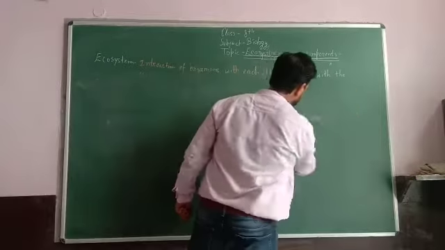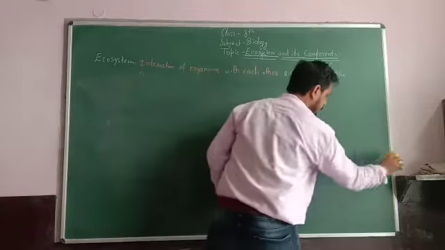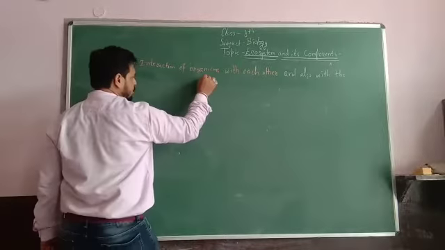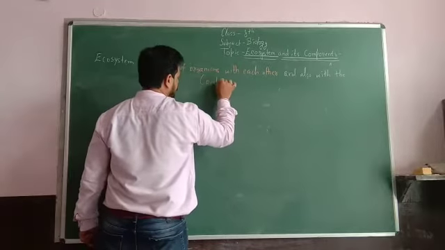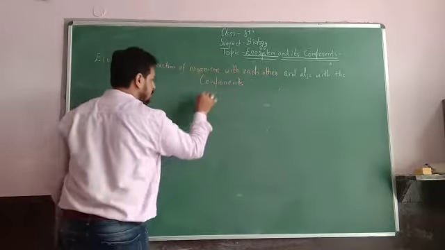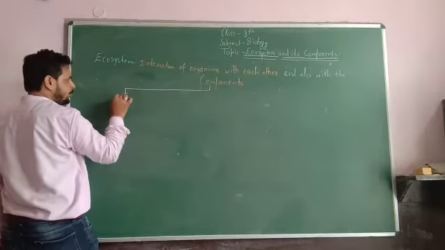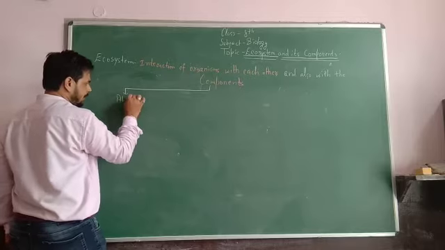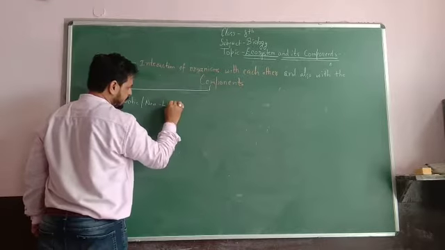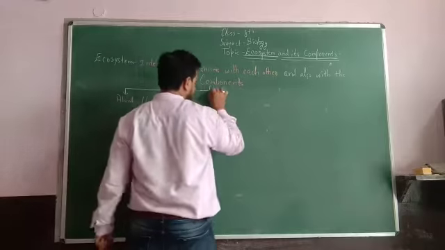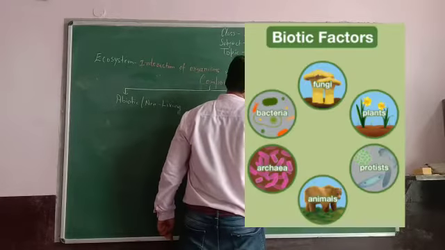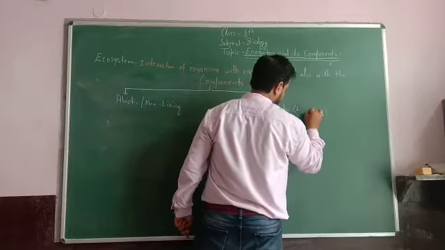Now next, what are the components of the ecosystem? Basically, there are two components affecting the ecosystem. These two components are abiotic components, abiotic means non-living, and biotic components, that is, living organisms.